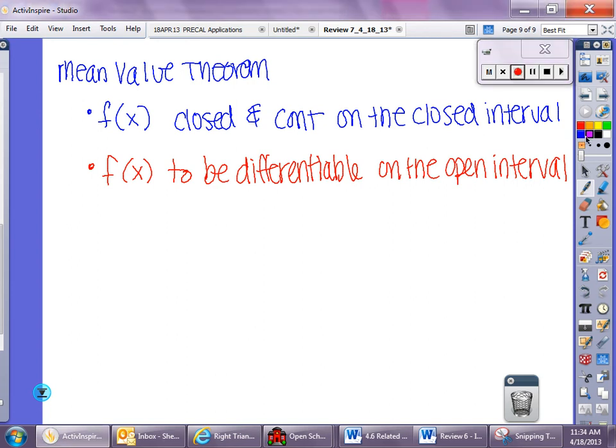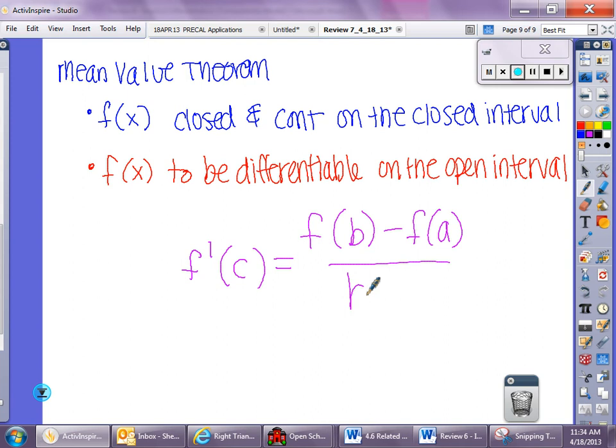So then what you're going to find is that the instantaneous rate of change, so the derivative, will be the same as the average rate of change within the open interval, meaning it can't be the endpoint.